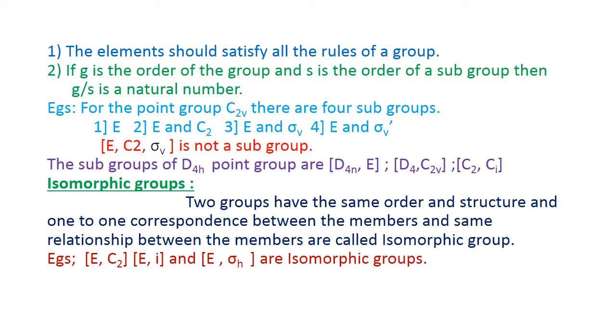Let us consider an example: E C2, E i and E sigma h are isomorphic groups. All 3 groups have the same order, equal to 2, and the same structure, and there is a one-to-one correspondence. E corresponds to E, C2 corresponds to i, and i corresponds to sigma h. Therefore, these 3 groups obey the conditions for isomorphic groups. So E C2, E i and E sigma h are isomorphic groups, and this is an example of isomorphic groups.